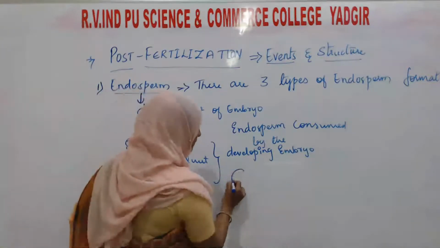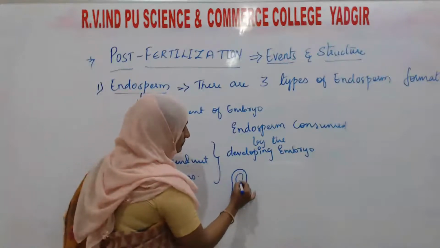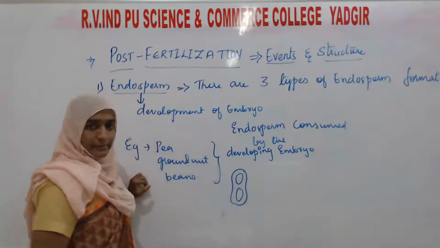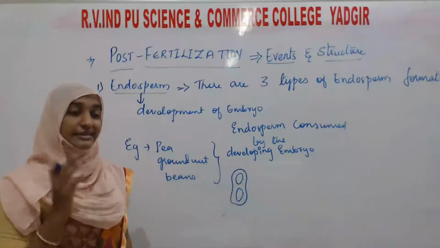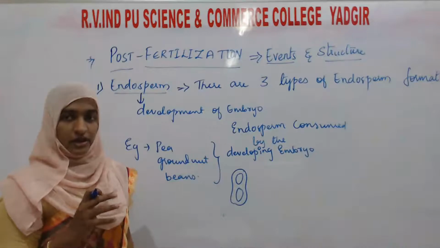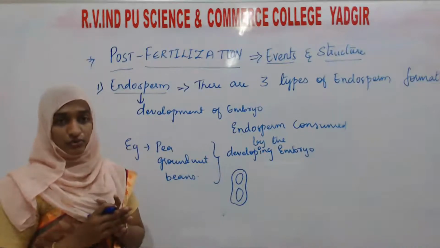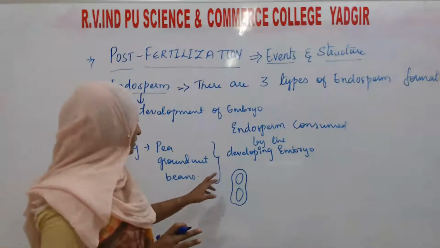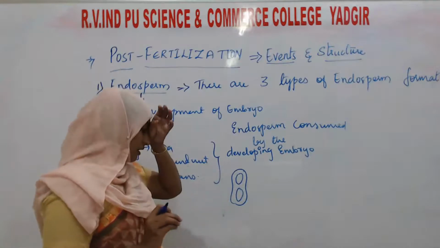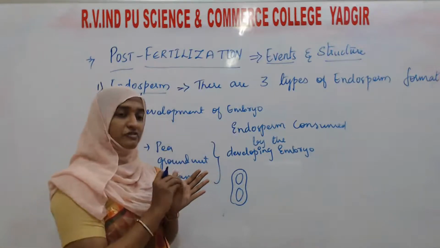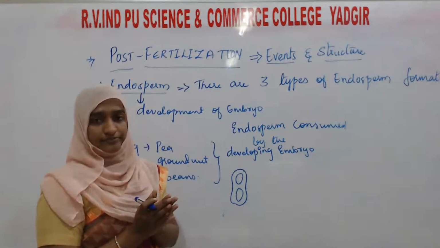One example I will tell you. This is the groundnut, in which the seeds are present in this way. You can see these seeds. See the seed in mango: it is totally enclosed in certain layers of the fruit. But in the groundnut, the pea and beans, the seeds are totally separated from the coat.